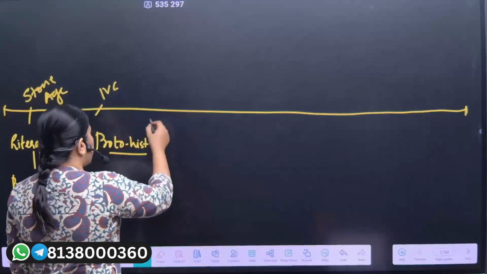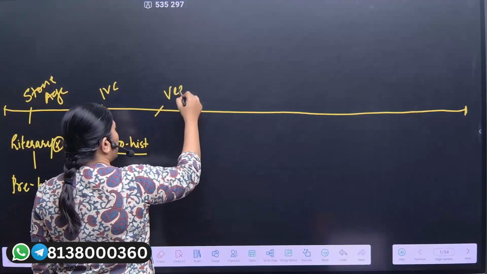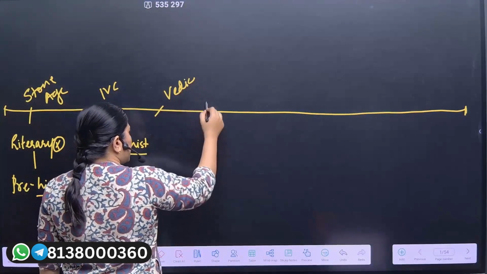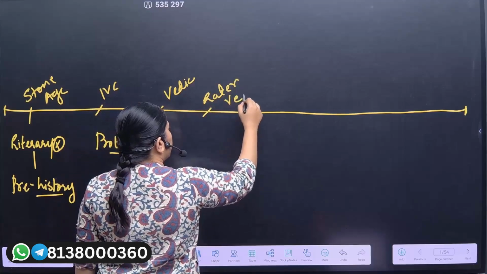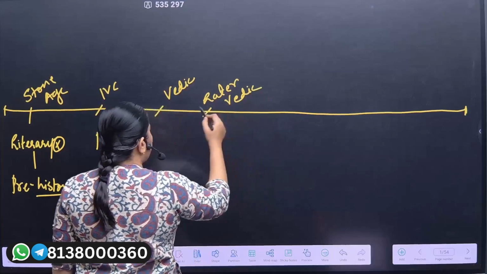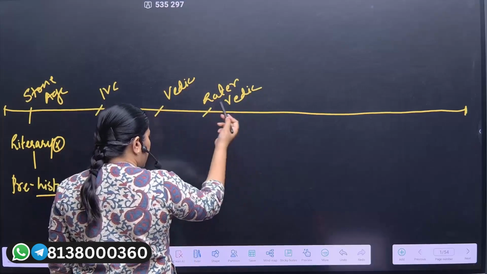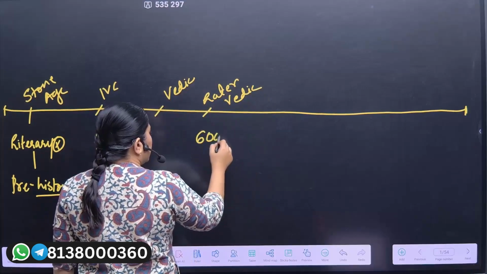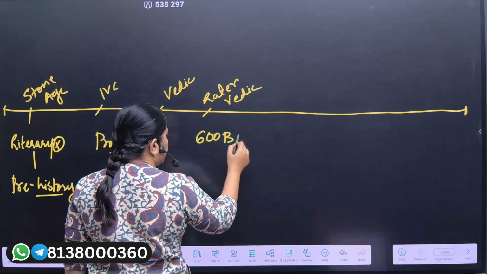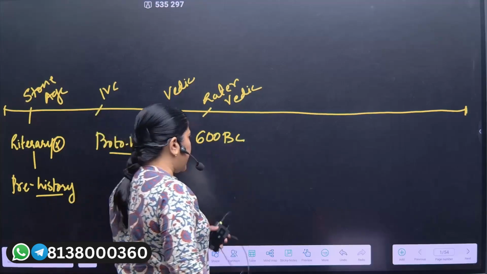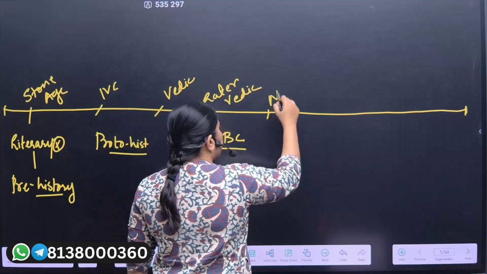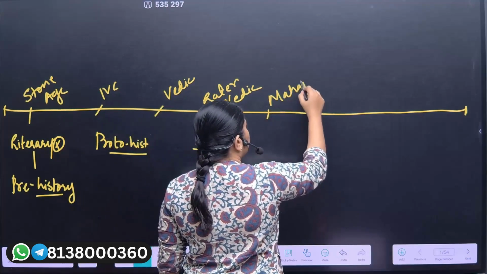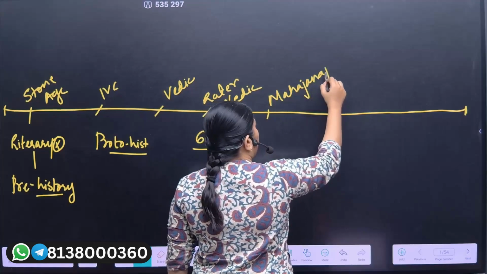Now after that, we have also discussed the Vedic age and the later Vedic period. This Vedic and later Vedic period comes to an end around 600 BC, and after that we see the emergence of the Mahajanapadas.